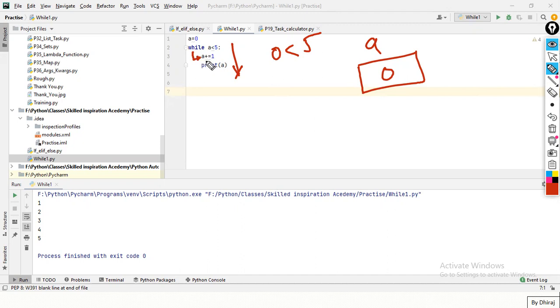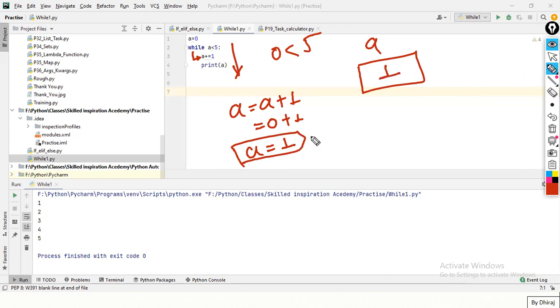Now I am at this line. A is equal to a plus 1. So what is in a now? 0 plus 1. So a becomes 1. Now this value of a will get replaced to 1. So this condition is true, right? My interpreter will not come outside of this block because this condition is true. It will come outside only when this condition is false.